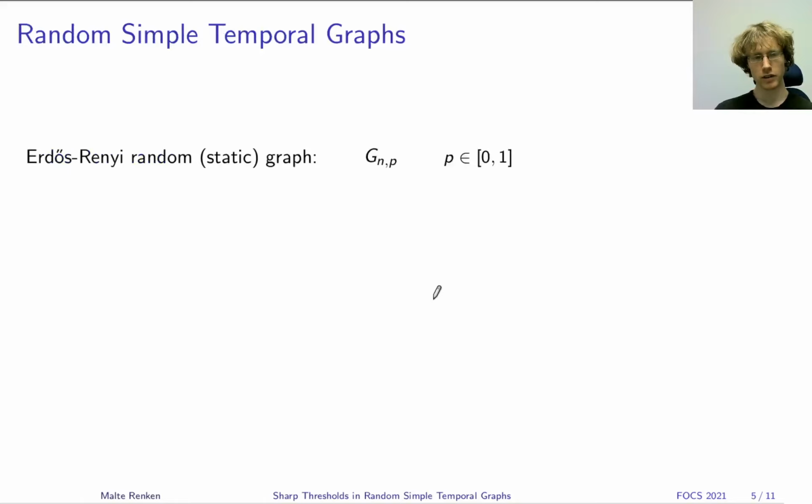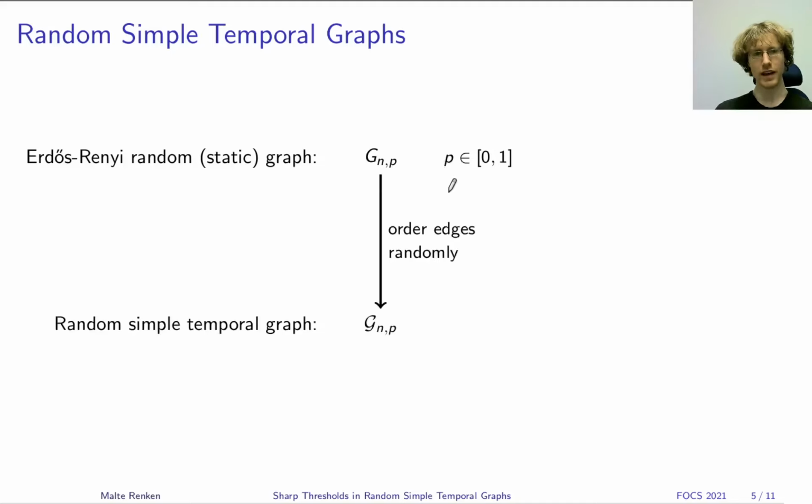And we chose to work with a very basic model, starting with an Erdős-Rényi random normal graph. So just a graph on n vertices where each edge appears independently of all the others with probability p. And then we order these edges randomly. And the result we call a random simple temporal graph, and we denote it by a fancy G, index n,p.